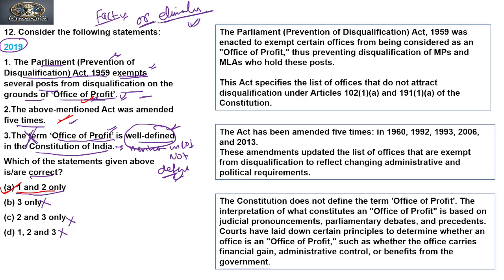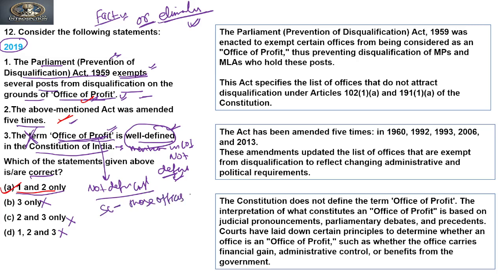But you should not use the elimination method blindly. To use an elimination method, it is necessary that you have a knowledge background related to the topic, and that can be used as reasoning in these questions. Clear? So with respect to this office of profit, it has not been defined in the Constitution, right? But the Supreme Court has said that